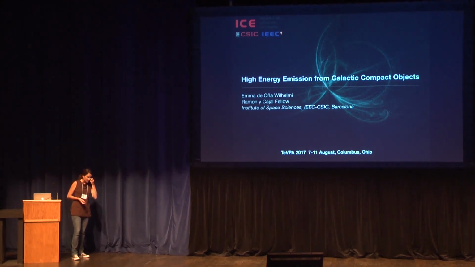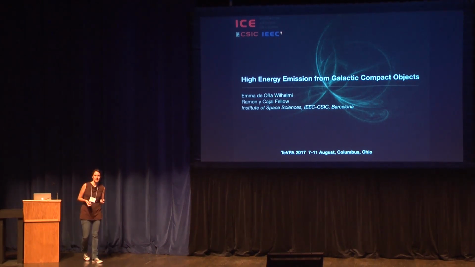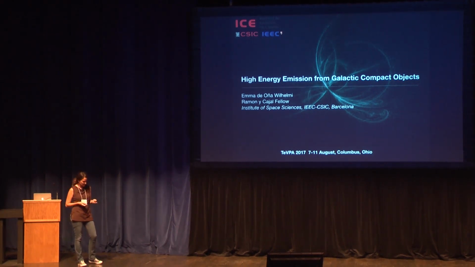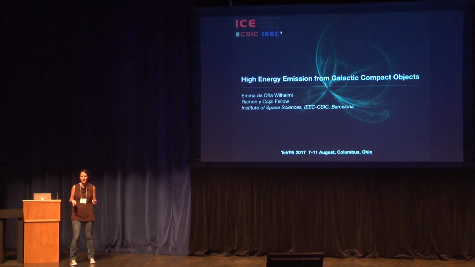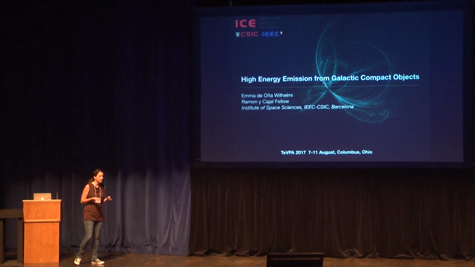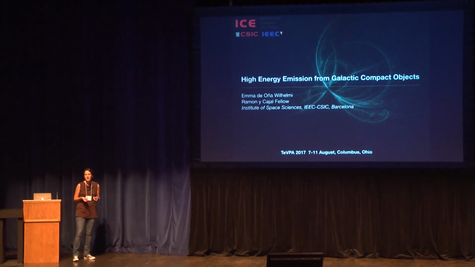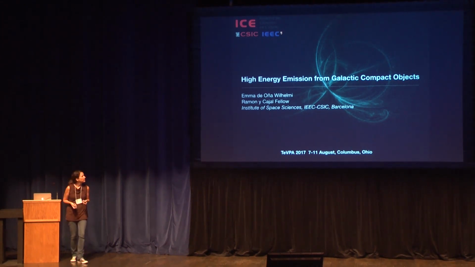They actually asked me to give a general review of the high energy and very high energy emission we see from compact objects, from galactic compact objects. So basically what I decided is to first give you a general overview of these compact objects, which ones we see and what kind of scenario we are facing. And then I'll go over the different populations and tell you the state of the art of the information we obtain from them based on the high energy and very high energy emission we see.